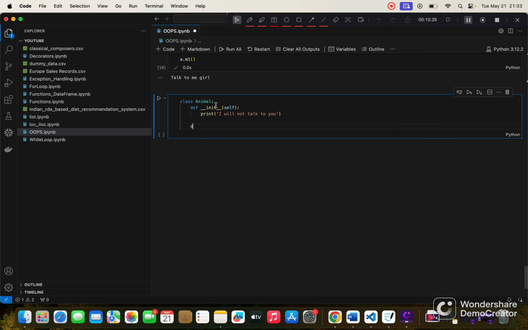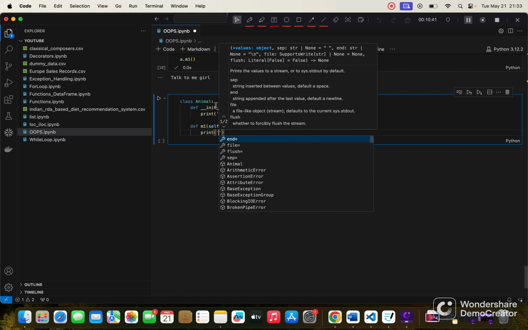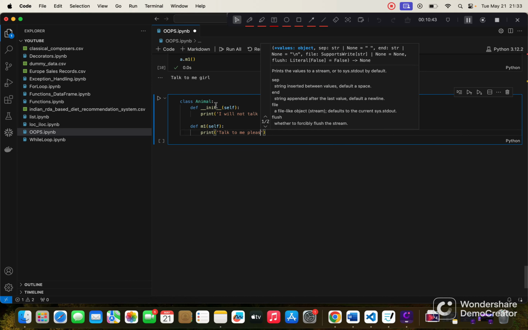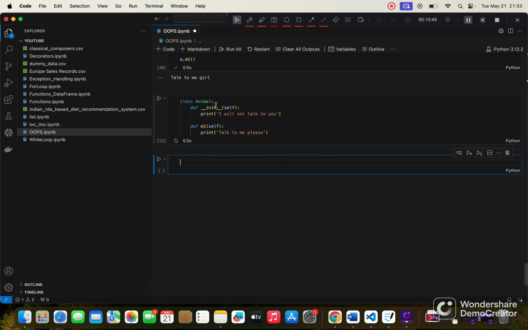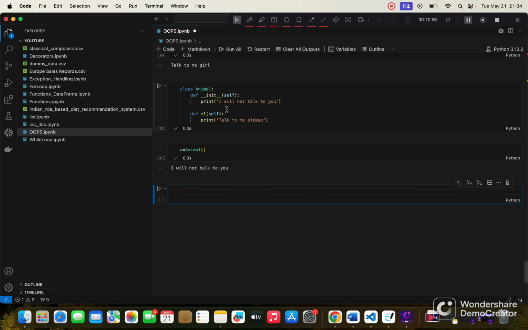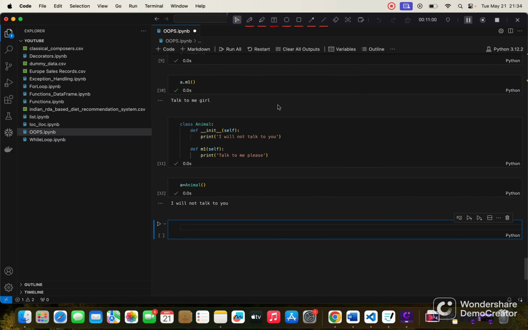Then I create a method def m1(self), and I will print talk to me please. Let me create an object, a is equal to Animal. Because now the constructor is here, it will call itself. When I run it, it says I will not talk to you, and it's running automatically.